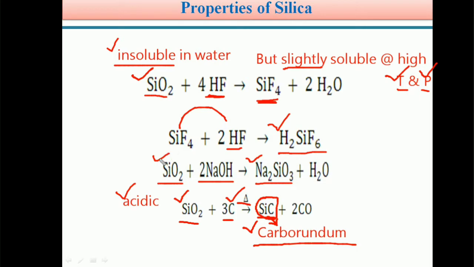Next property, silicon dioxide is acidic in nature, so it reacts with base and forms silicates. For example, silicon dioxide or silica reacts with the base NaOH and forms Na2SiO3, sodium silicate. This is very important, students, silicates. About these silicates I will explain in the coming video module. Similarly, silica heated with carbon forms silicon carbide, and this silicon carbide is also known as carborundum.